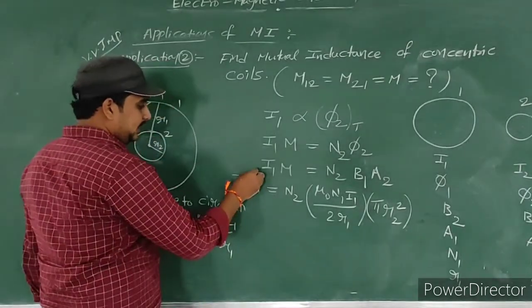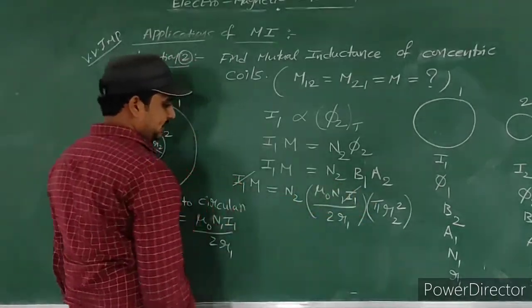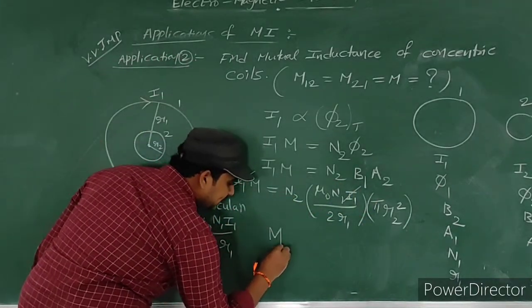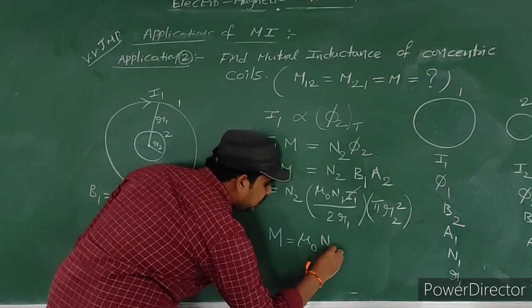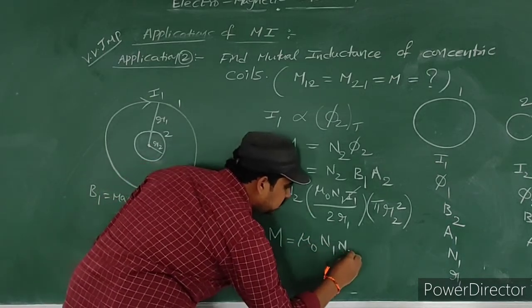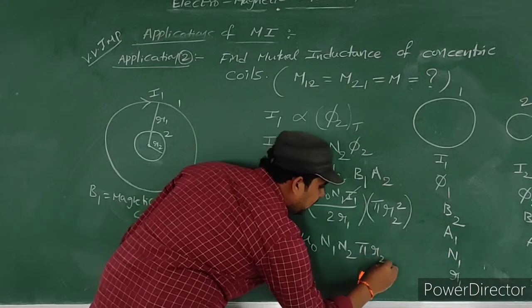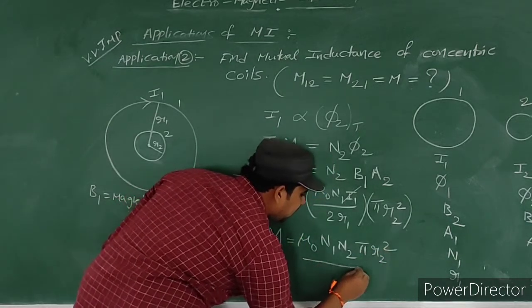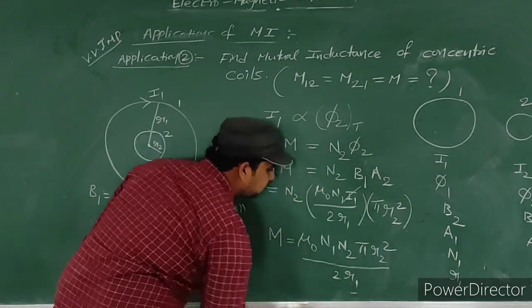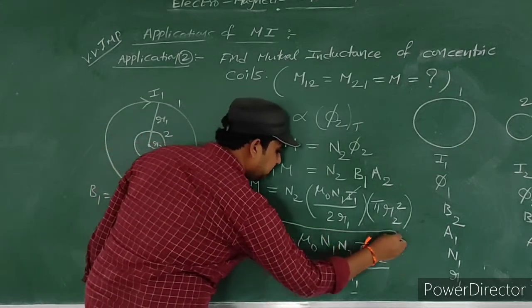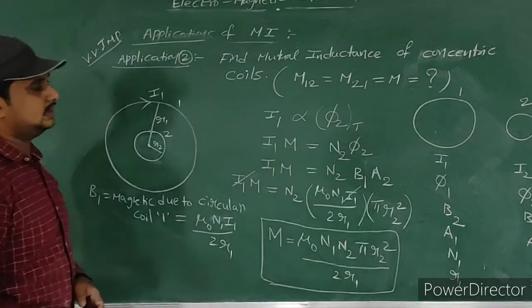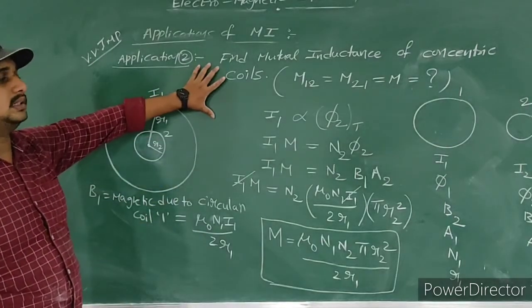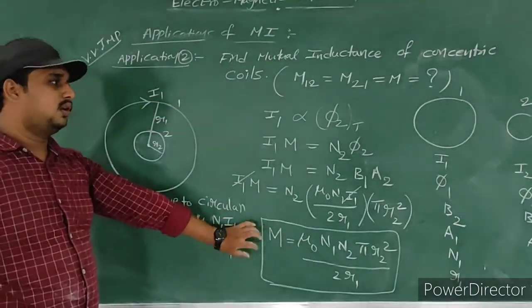We got this I1 and this I1 get cancelled. Then we got a mutual inductance M is equal to mu naught into N1 into N2 into pi R2 square by 2R1. So this is the formula, mutual inductance of concentric coils. So this is very important.